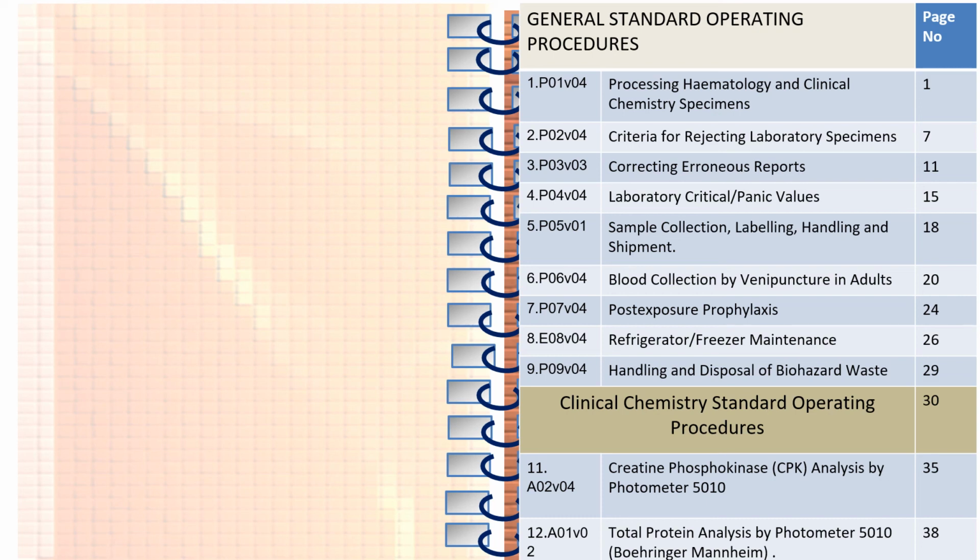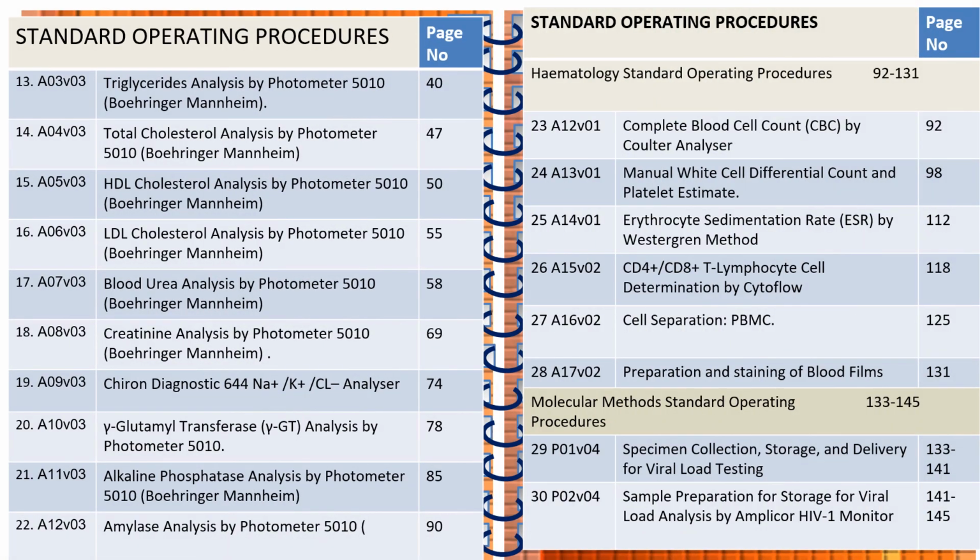Then this is the other page. This is for analysis, like biochemical analysis. You can write it with the page number, with an A for analysis. This is the 3rd SOP, and it has been revised thrice. So you can write all these things in this manner. Similarly, for the molecular methods standard operating procedure, you can write the procedure here, the steps involved, with the page number and your SOP code. Again, the same thing is here.